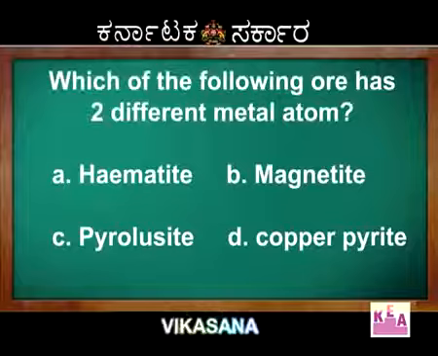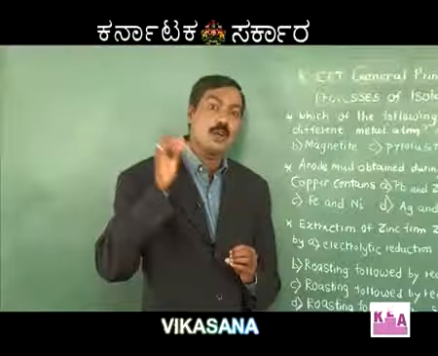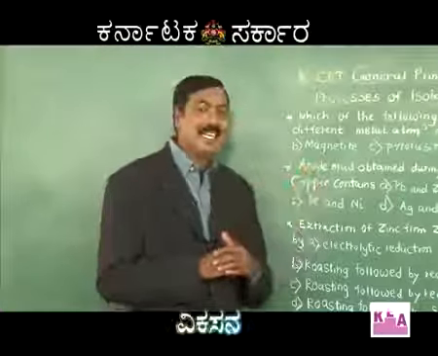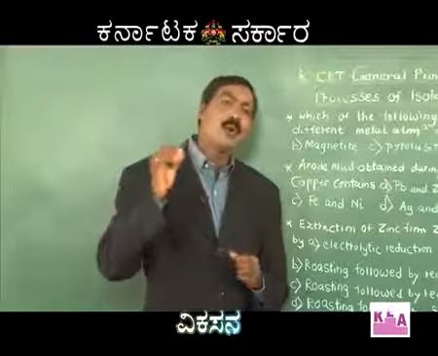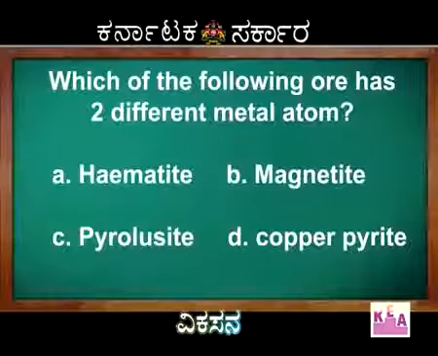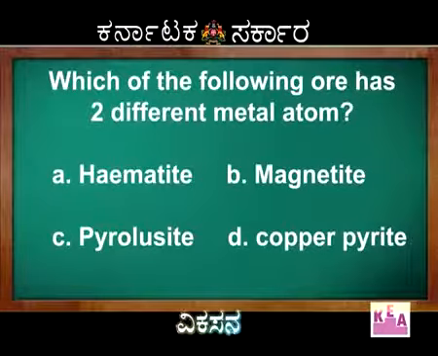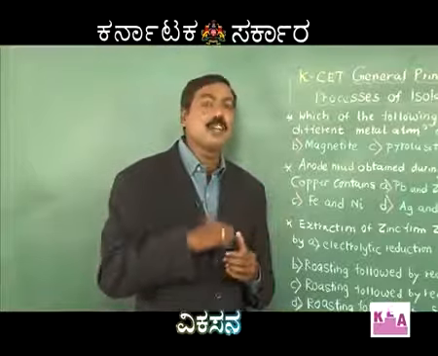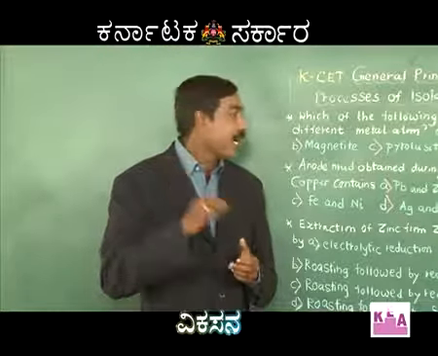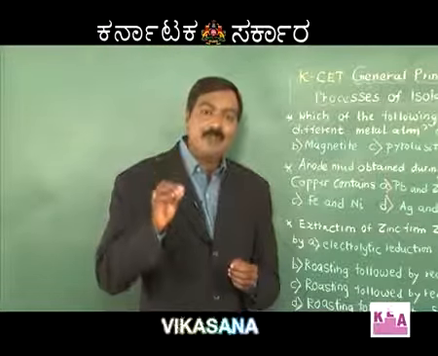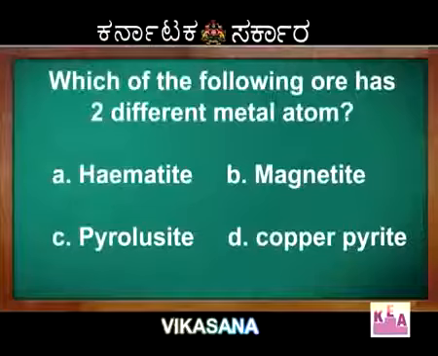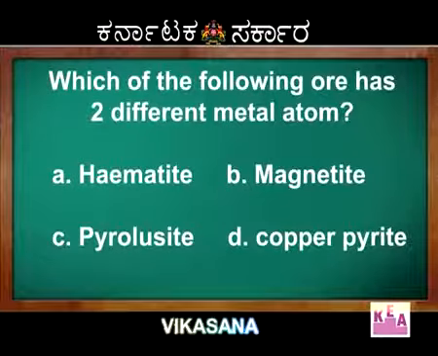Hematite is Fe2O3, the most common ore of iron. Magnetite, the magnetic ore of iron, is Fe3O4. Pyrolusite is MnO2. Copper pyrites, we have discussed enough of it. It is a sulfur containing ore, chalcopyrite, CuFeS2.